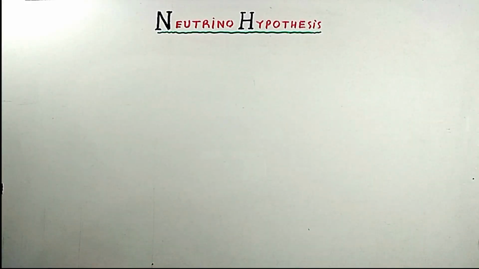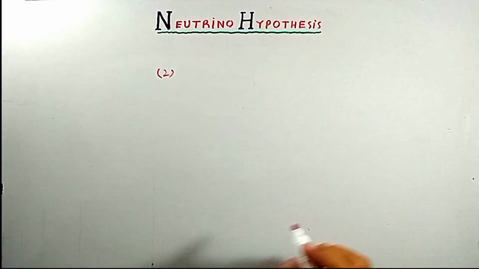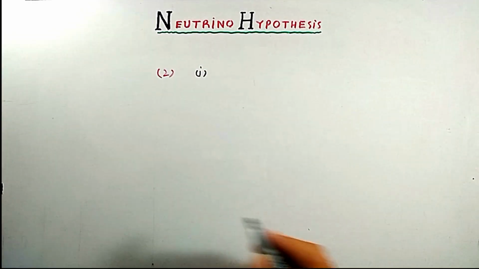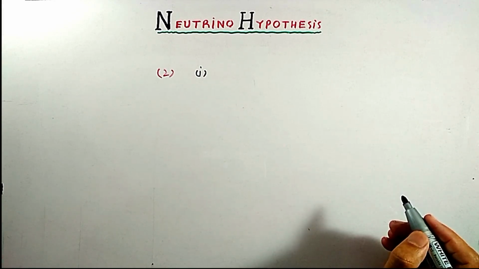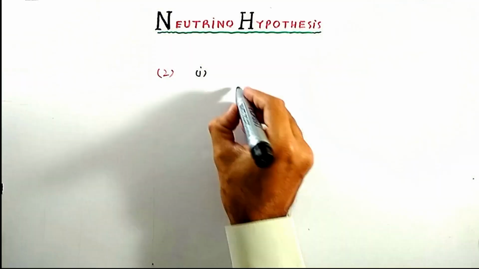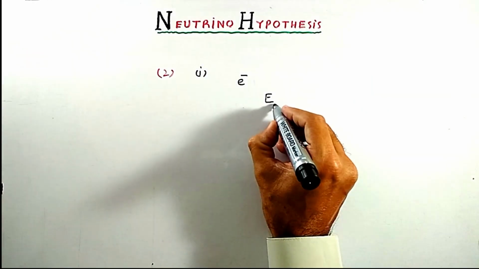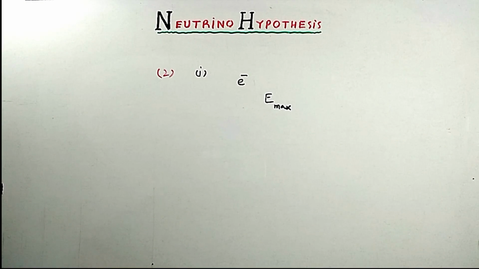Second anomaly is that if neutrino is not emitted, then it is also violation of conservation of energy in two ways. First is, if there is no neutrino, then electron should come out from nucleus with energy E maximum.